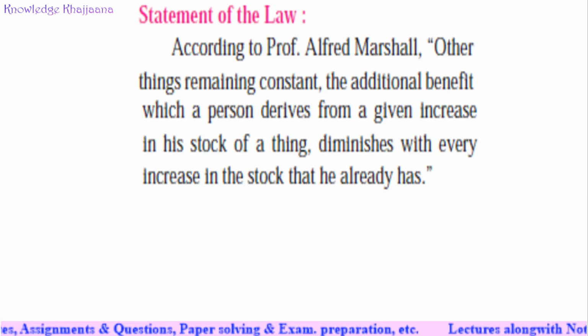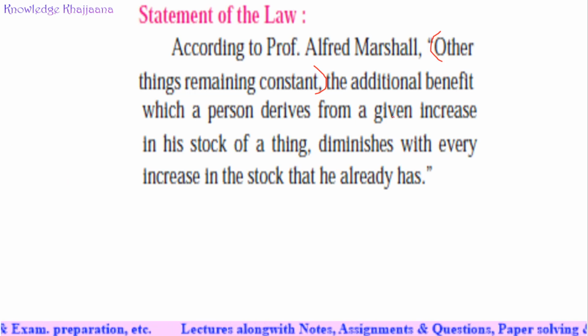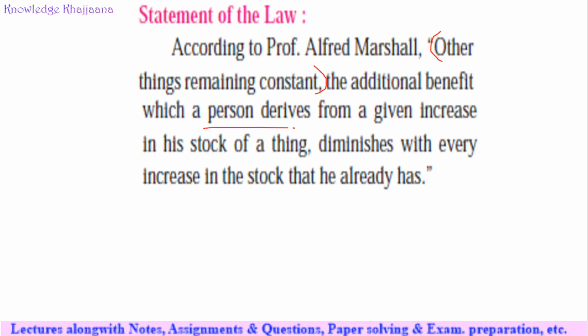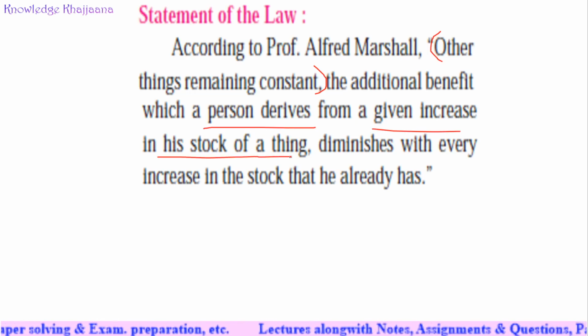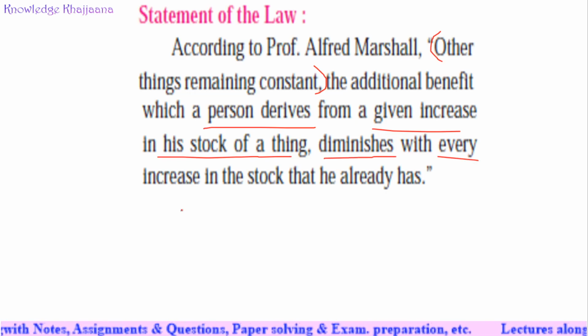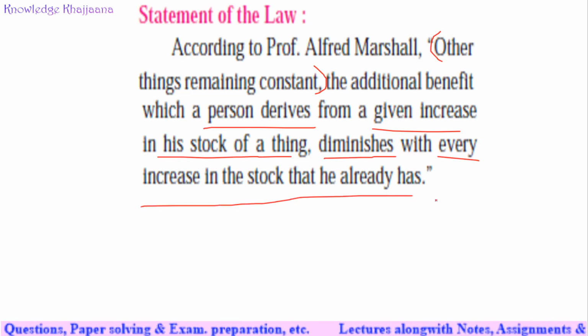According to Professor Alfred Marshall, other things remaining constant, because assuming other things remain constant means ceteris paribus, the additional benefit which a person derives from a given increase in his stock of a thing diminishes with every increase in the stock that he already has.